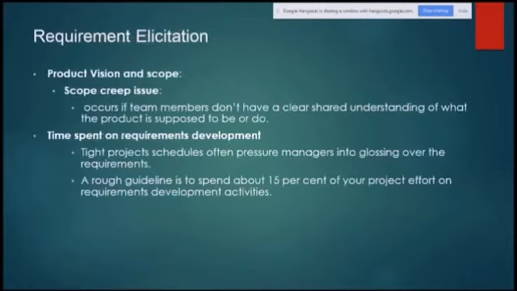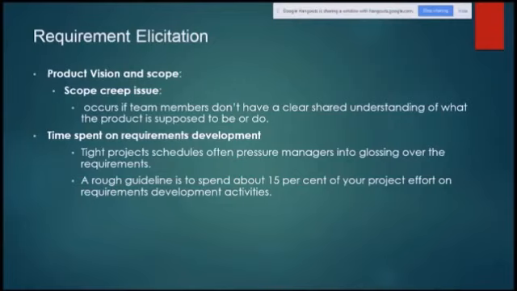in the system development. So first, for example, requirement elicitation, wherein we talk about product vision and scope. The scope creep issue is a risk, and it occurs if the team members do not have a clear shared understanding of what the product is supposed to do or to be.